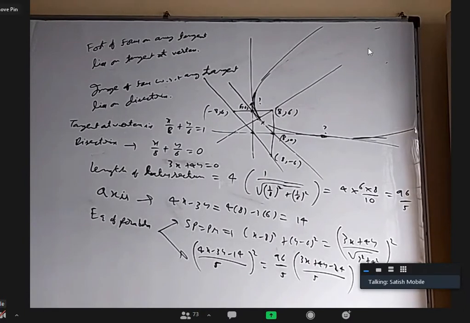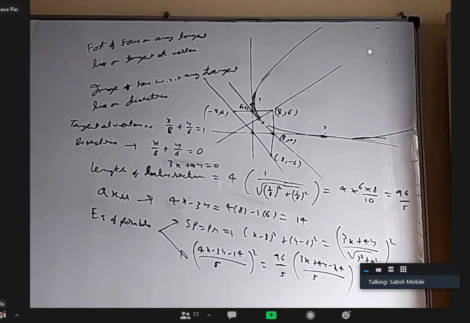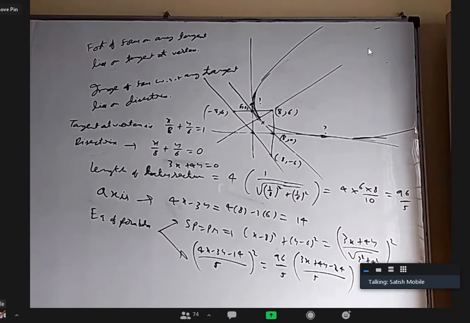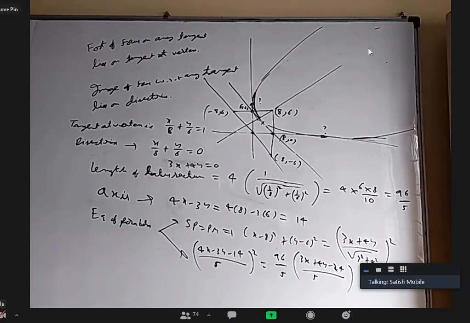Okay, that's good. You take the equation of the parabola, substitute y equal to 0. After that, it should become a perfect square in terms of x, a quadratic equation with equal roots. That root will give you the x coordinate of where it is touching the x-axis. Similarly, substitute x as 0. You should get a quadratic equation with equal roots in terms of y, and that equal root will give you that. That's nice. Yes, any other method?